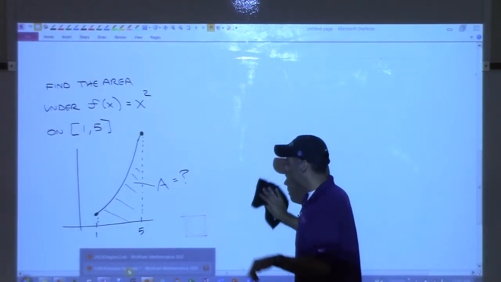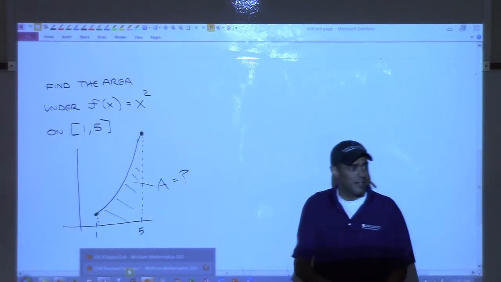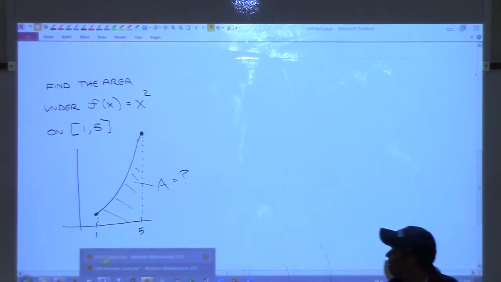Make a triangle on top? Yes, I'll address that in a second. That has to do with the trapezoidal thing that was brought up a second ago.